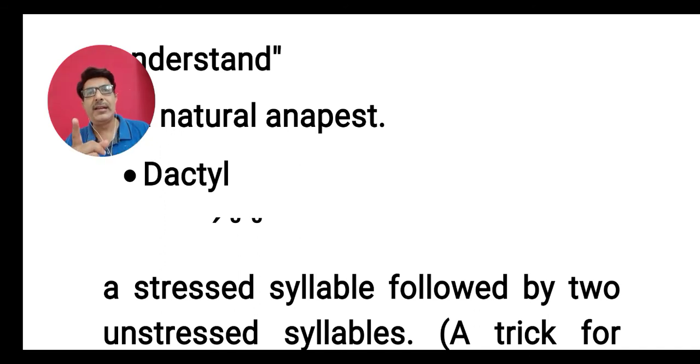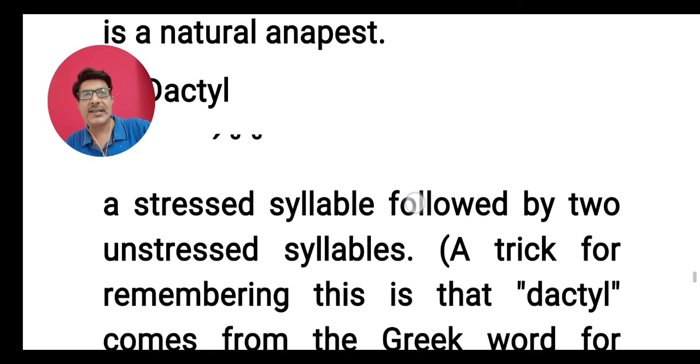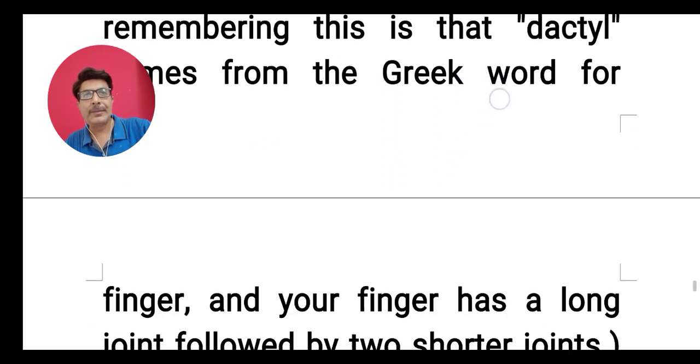In dactyl, the first one is stressed and the remaining two are unstressed. So you have first stressed, then unstressed, and then unstressed. You can see on the screen the signs of dactyl.